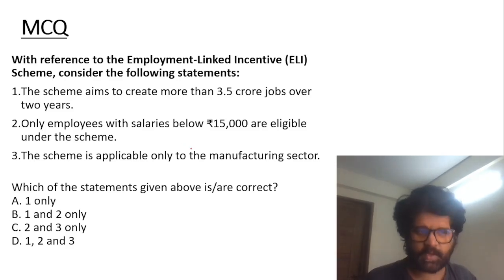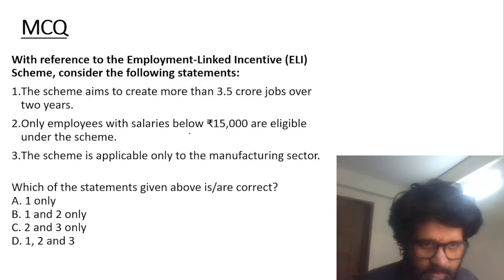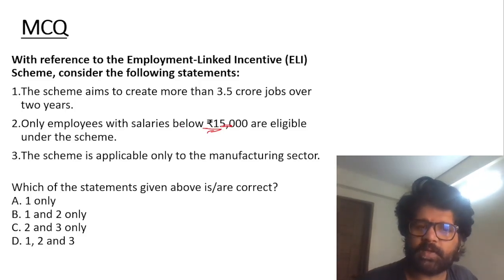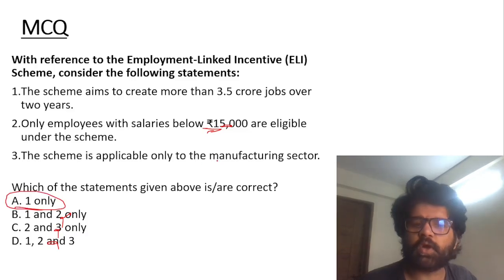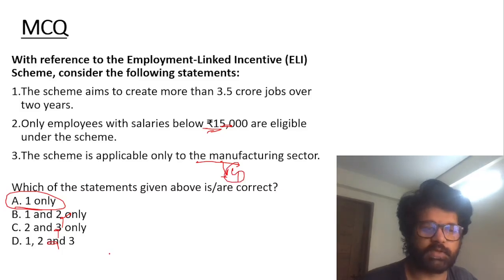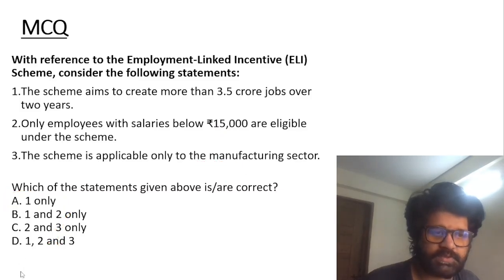So what is the answer, guys? Again, try to solve this question, try to use option elimination. Second is wrong. Salaries up to 1 lakh. If you just know second is wrong, you get the answer, one only. Why is the third not applicable? It is applicable for other sectors also. For the manufacturing sector it's 4 years, for other sectors 2 years. So third is also wrong, and the answer is A, one only.